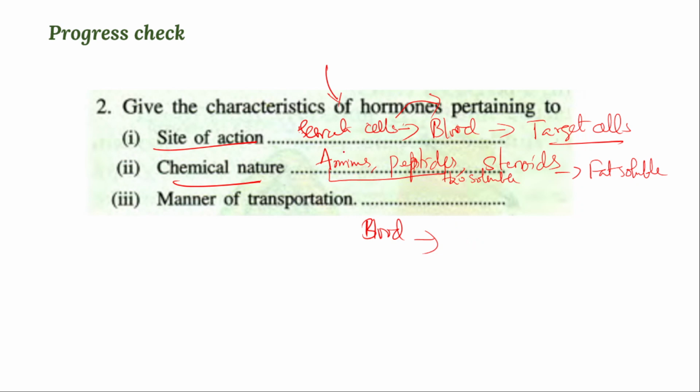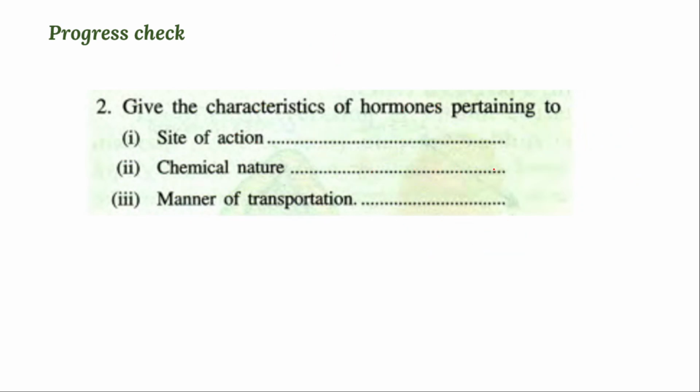Site of action will be distant. Here a distant site of action is there, where the hormones are secreted, circulate in the blood, and reach the target cell. And the manner of transportation of the hormones is through the blood system only. They will circulate and reach the target cell. So remember, right? If you are okay with that, we'll move on to the next slides.